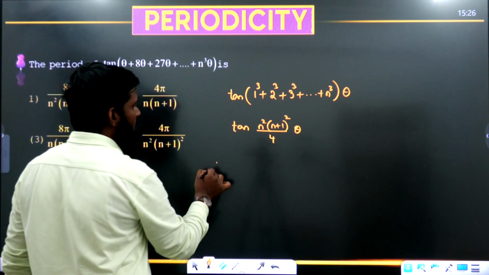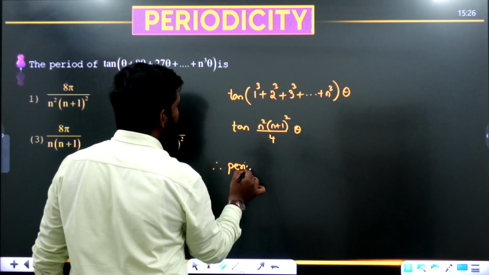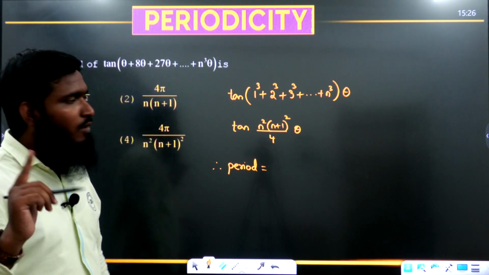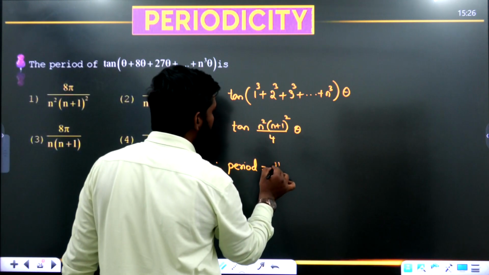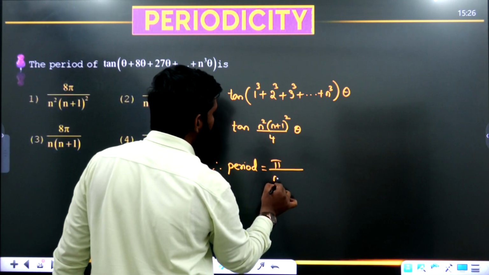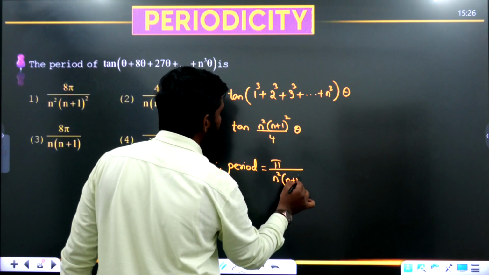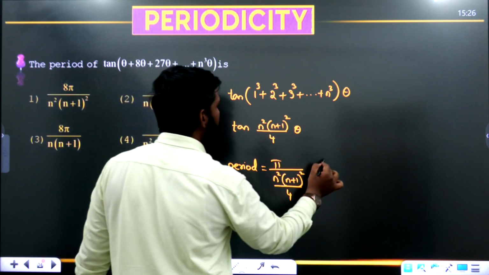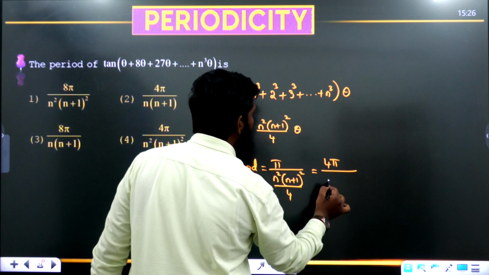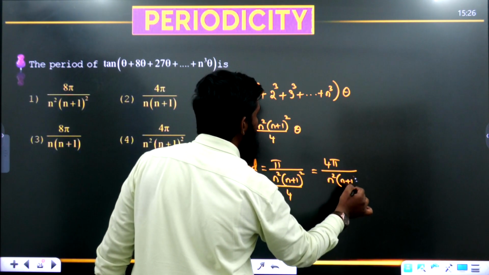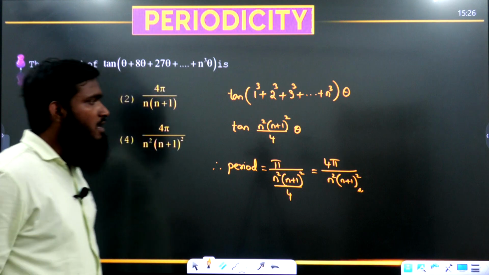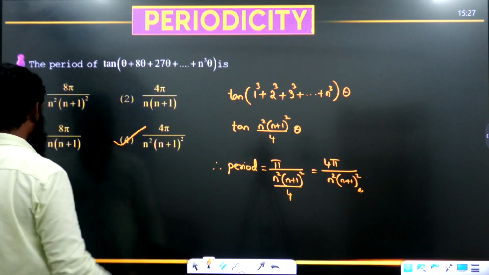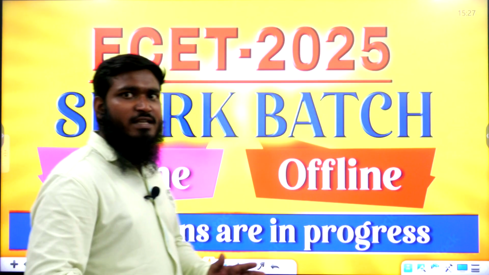Now for this we have to find out the period over here. So period is equals to T by mod a. What is the T value for tan function we are having? Pi divided by, what is a value we are having? n square into n plus 1 whole square divided by 4. It is equals to, now 4 we are sending to the numerator. So 4 pi divided by n square into n plus 1 whole square. Okay, this is the answer we are getting. So 4 pi divided by n square into n plus 1 whole square means, let us go with the fourth option.